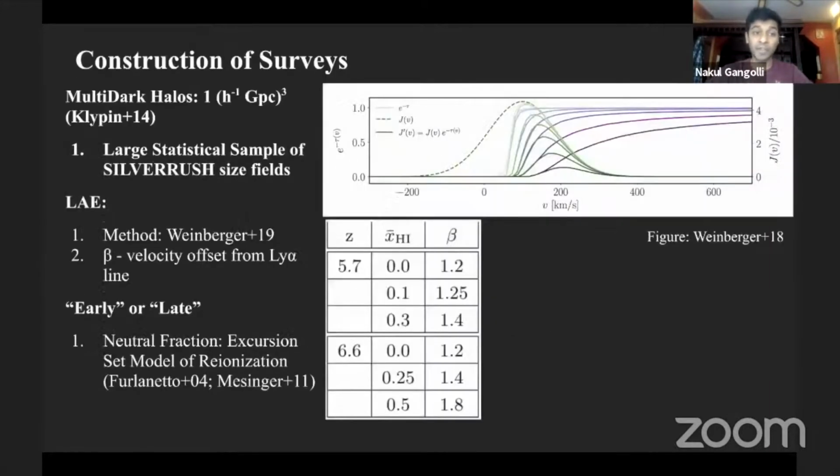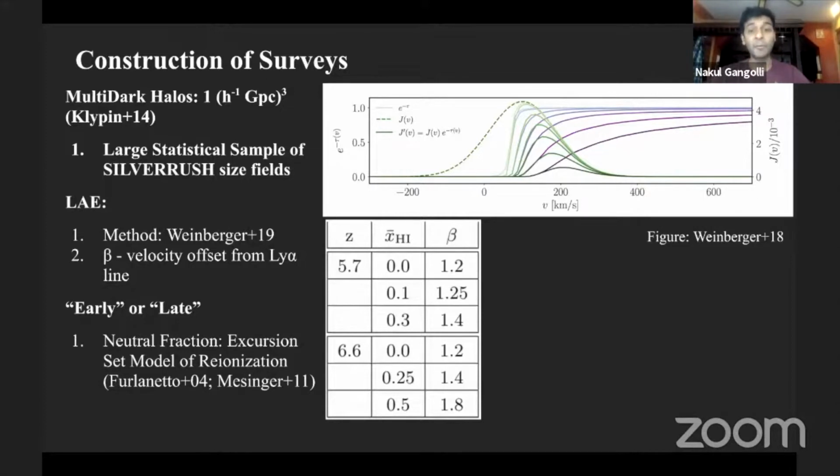What we first have to do is construct our mock LAE surveys. The way we do this is we populate halos in a 1 cubic gigaparsec box from the MDPL simulation, such that we can get a large statistical sample of SILVERRUSH-size fields, because the SILVERRUSH-size fields are hundreds of megaparsecs on a side. That's why we needed this huge box.